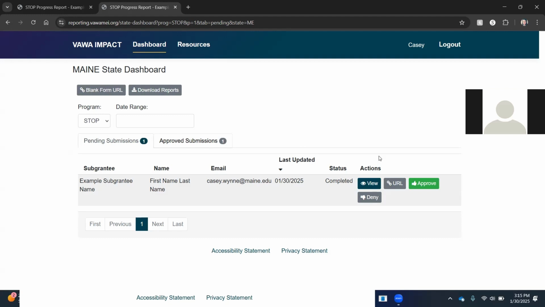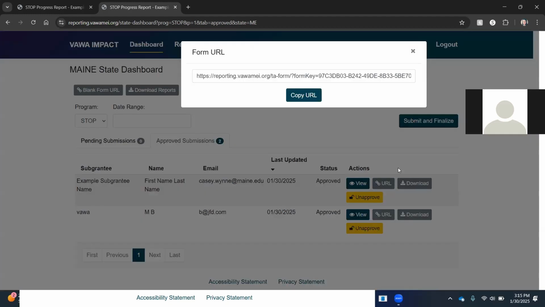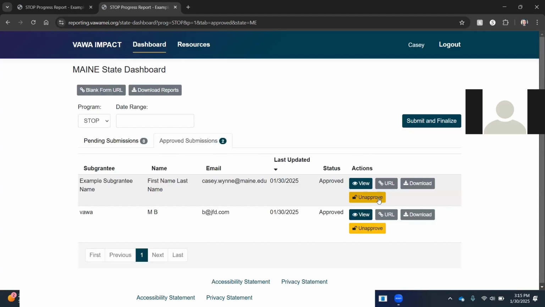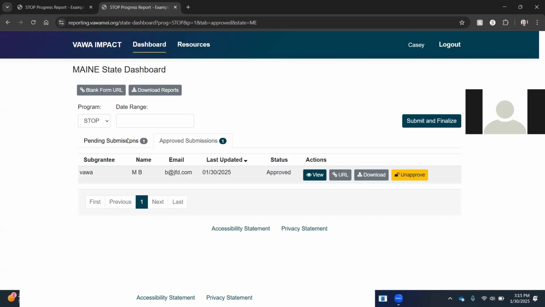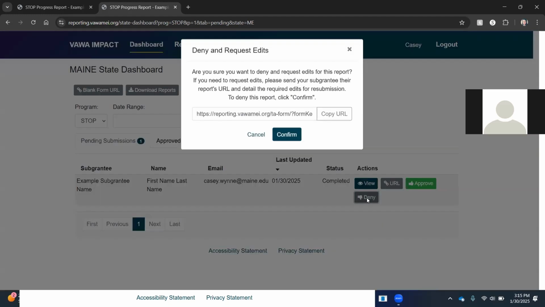and now I'm back at the state administrator dashboard. I can approve it to move it to the approved submissions tab. Approved submissions can still be viewed. I can still get the unique URL for this report if I need to. I could unapprove it, and that's going to send it back to pending. I could even deny it.